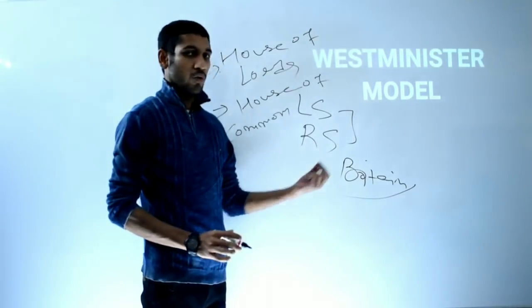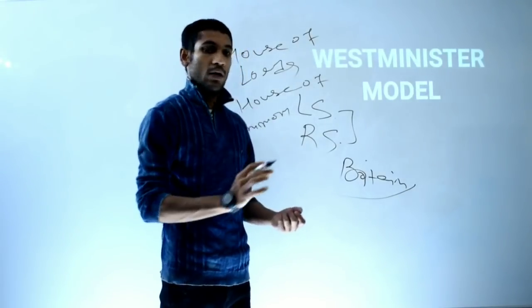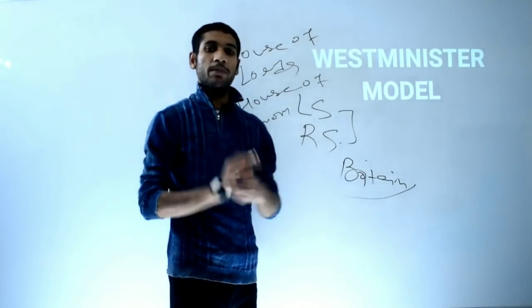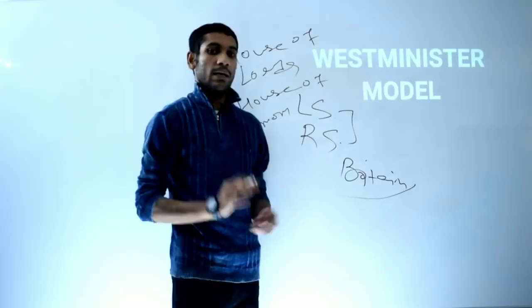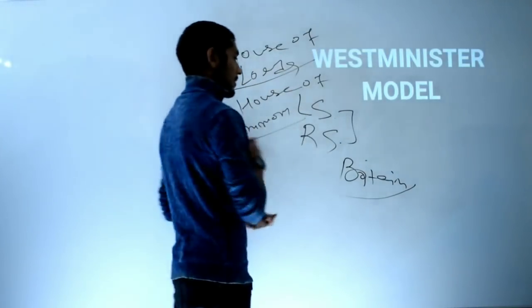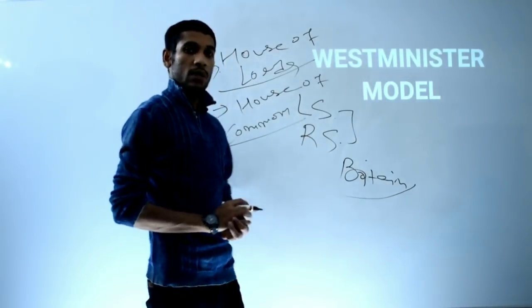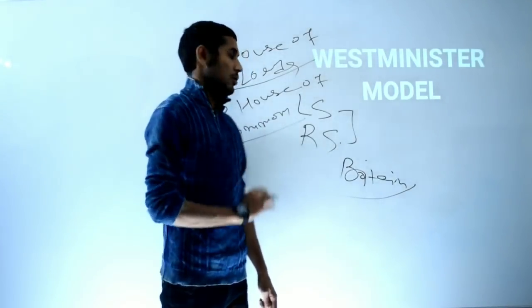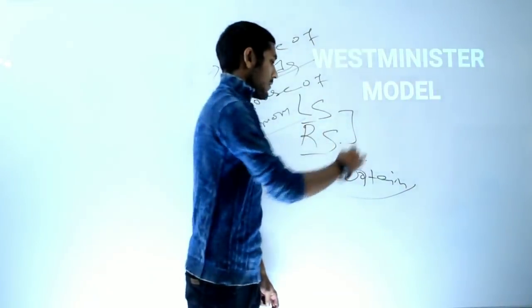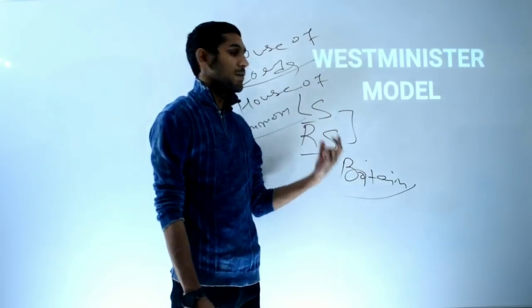As in India there are two houses like Lok Sabha and Rajya Sabha, in the same way we have adopted from the Westminster model, which says that there will be two houses in Britain. First one is the House of Lords and second one is the House of Commons. So both versions have been adopted by the founding fathers of India and put inside the Constitution of India in the parliamentary functions of India, that is Lok Sabha and Rajya Sabha. Okay, this is enough about the Westminster model.